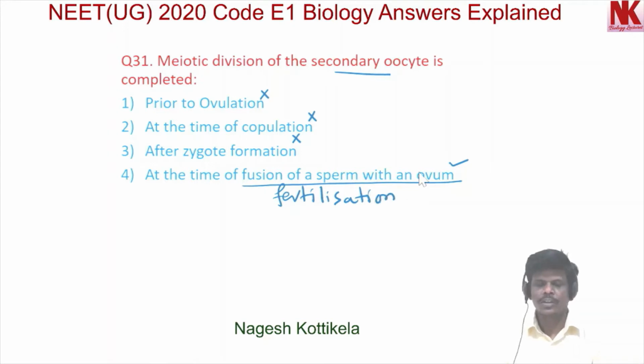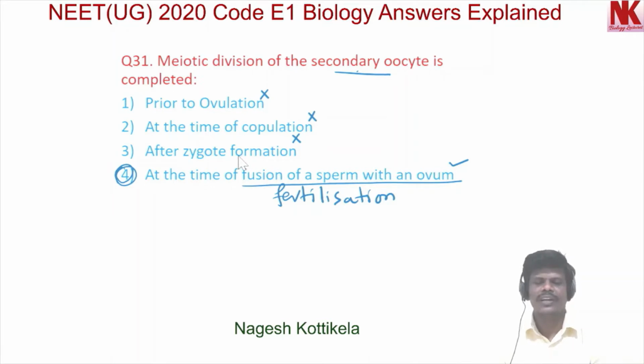During fertilization, a sperm comes in contact with the zona pellucida layer of the ovum and induces changes in the membrane so that additional sperms do not enter into the ovum. The secretions of the acrosome help the sperm to enter into the cytoplasm of the ovum through the zona pellucida and plasma membrane. This induces the completion of meiotic division of the secondary oocyte. So the right option for this question is option 4.